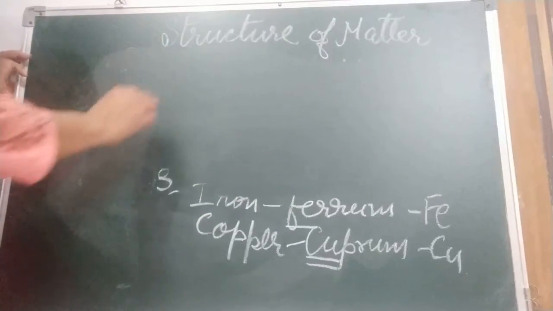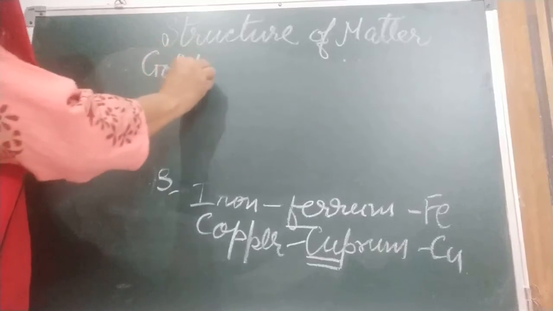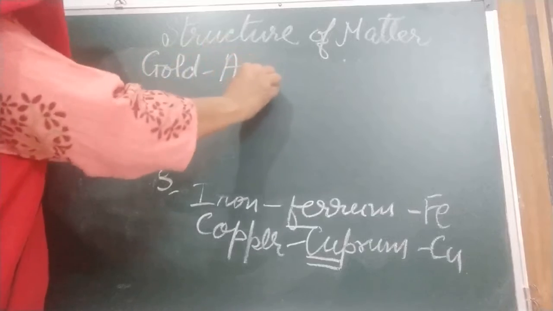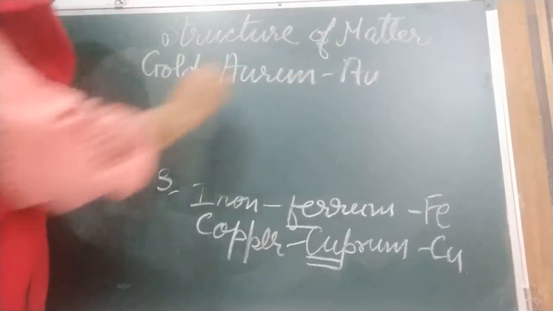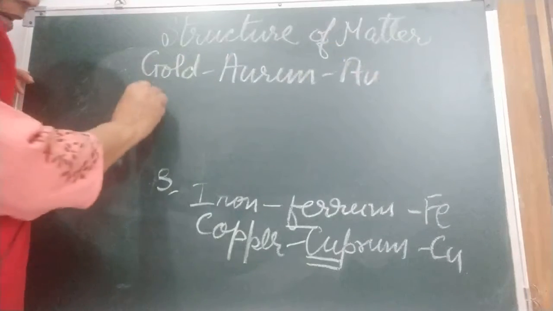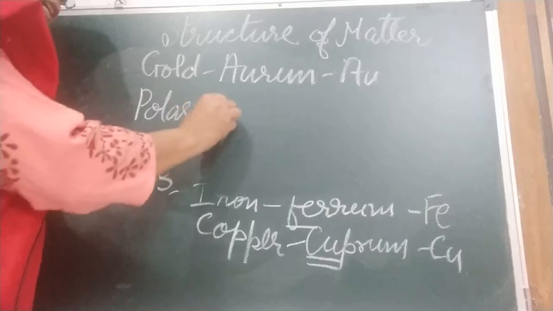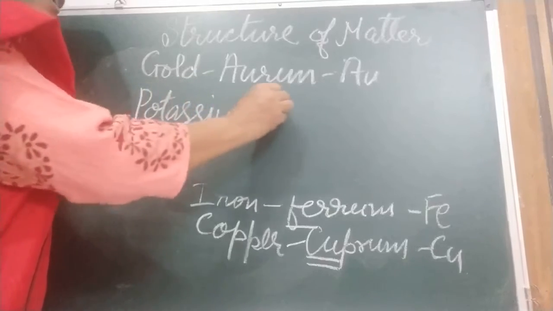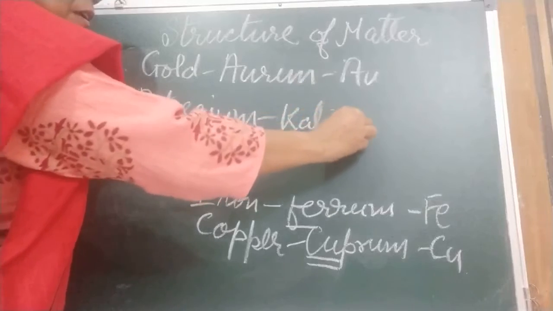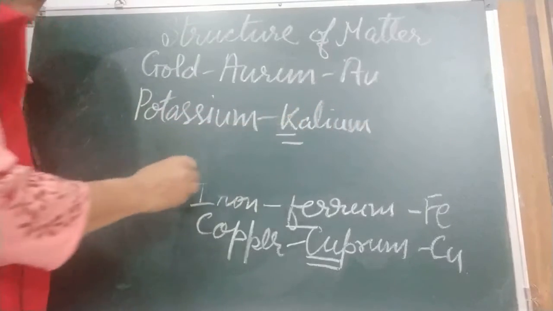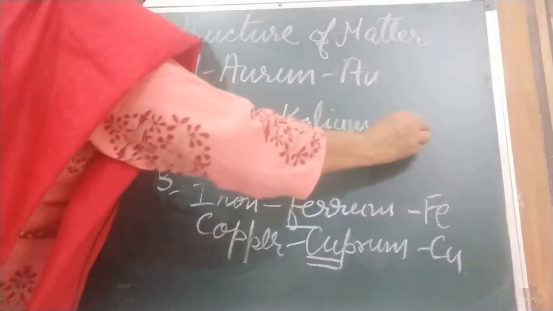Next is gold. The Latin name is aurum. These are generally used, and the symbol is Au. Okay, potassium. Children, the table is given in the book, you learn that. Because from K no other element is there, so we write here only K.